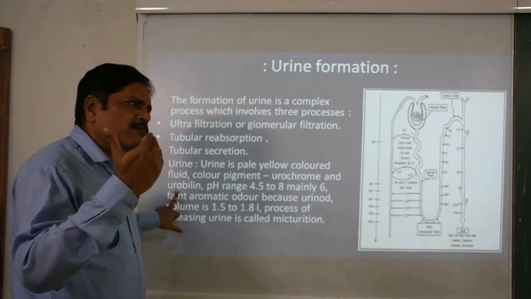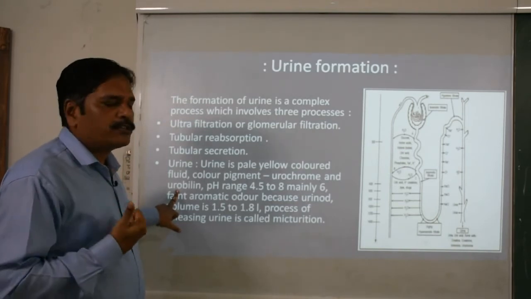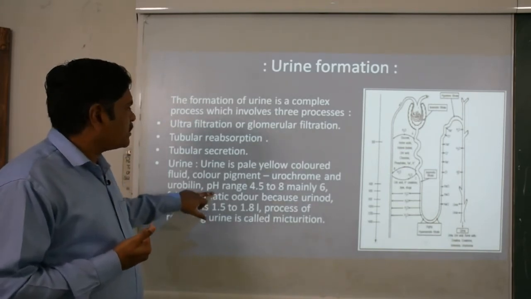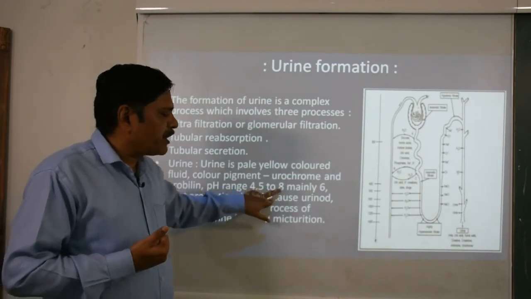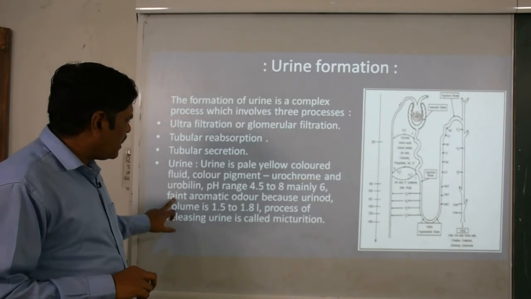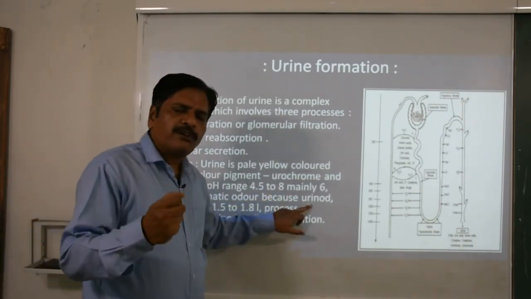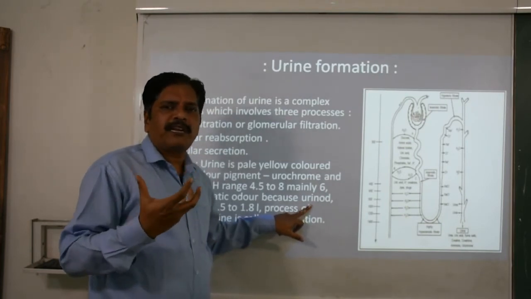The color varies from light to dark on the basis of the concentration as well as the food we consume. Its pH ranges from 4.5 to 8, and mainly it is near about 6.1. It has a faint aromatic odor because of the urinoid, which is responsible for making it bad smelling.